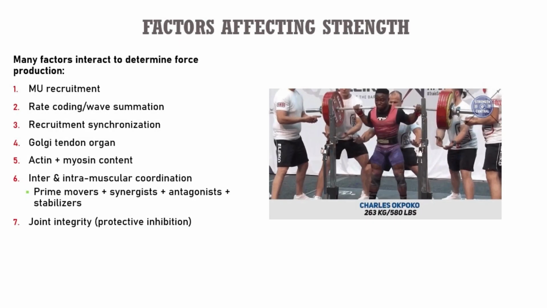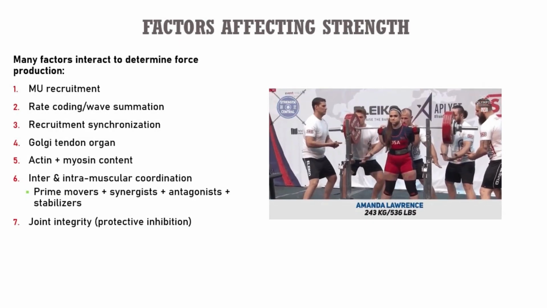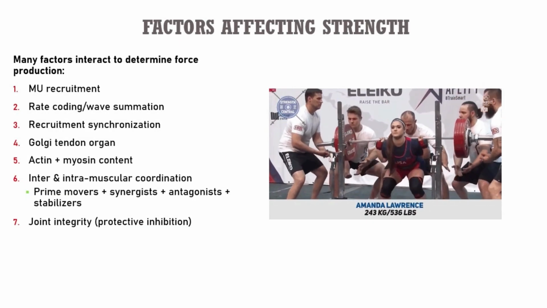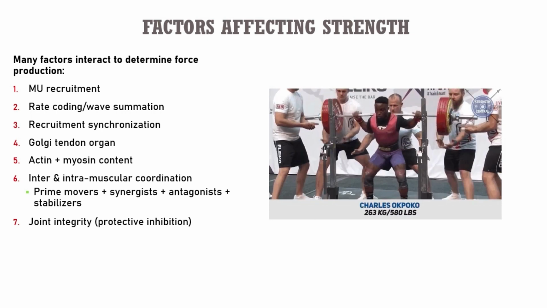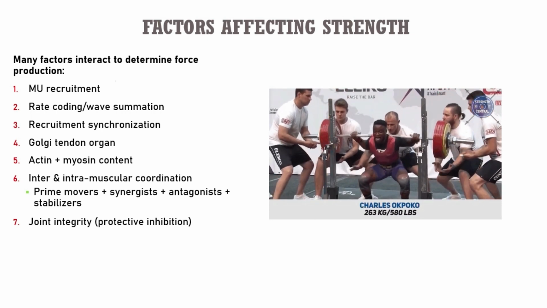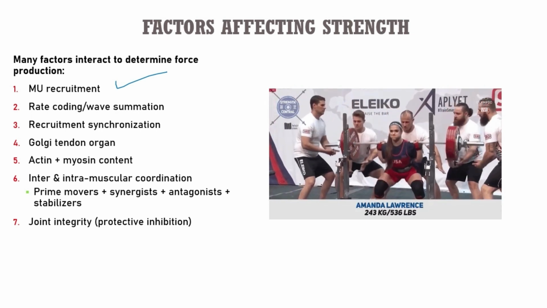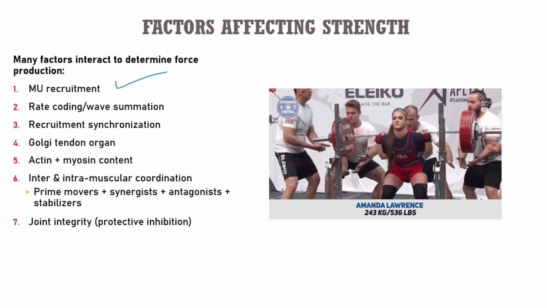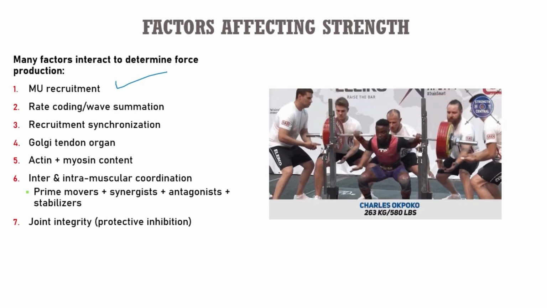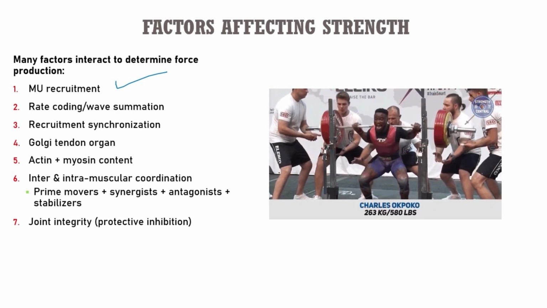to affect someone's maximum force producing capabilities, otherwise known as, again, their 1RM or their maximum strength. Some of these factors that are going to be taken into account are going to be overall motor unit recruitment. Obviously, the more motor units that can be recruited, the more cross bridges that can be formed and the greater amount of force that can be produced.